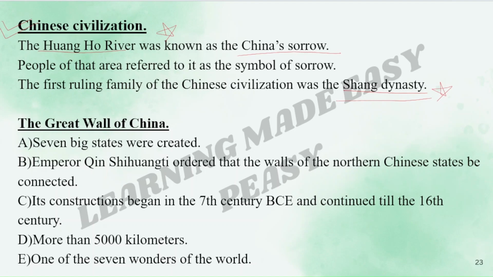The Great Wall of China. 7 big states were created. Emperor Qin Shi Huangdi ordered that the walls of the northern Chinese states be connected. So all these 7 big states were connected. Its construction began in the 7th century BCE and continued till the 16th century. The length of it is more than 5,000 kilometers. It is considered one of the 7 wonders of the world.